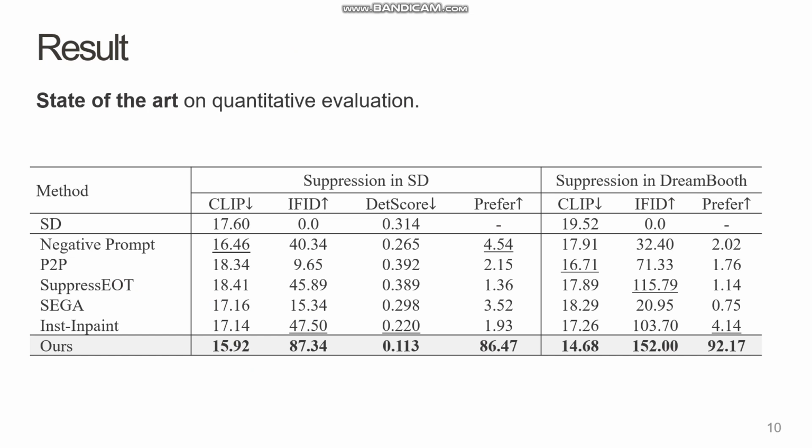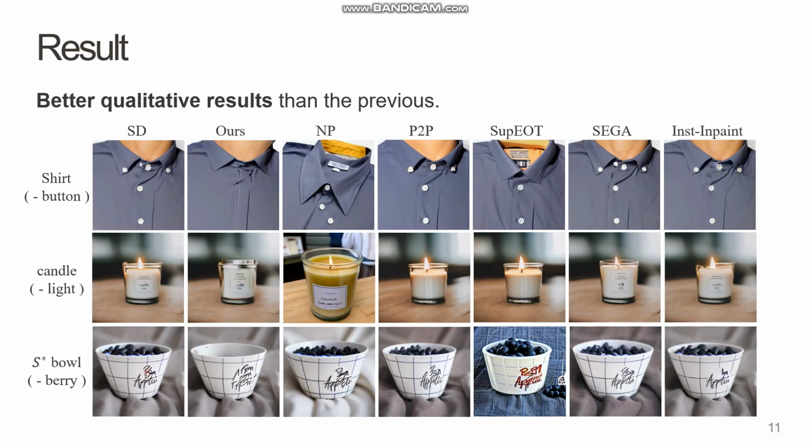To evaluate our method, we built a new benchmark of strongly entangled concept pairs. Then we tested against baselines, including negative prompts, prompt-to-prompt, and InstantPaint. As metrics, we use CLIP score, detection score, inverted FID, and human user studies. Across both standard Stable Diffusion and personalized DreamBooth models, our method achieves state-of-the-art suppression, delivering strong fidelity, and earning the highest human preference scores.